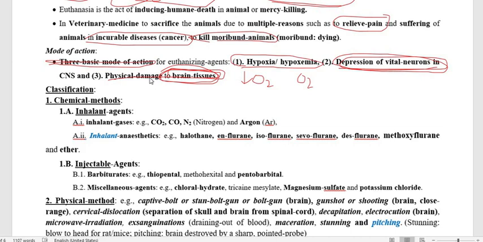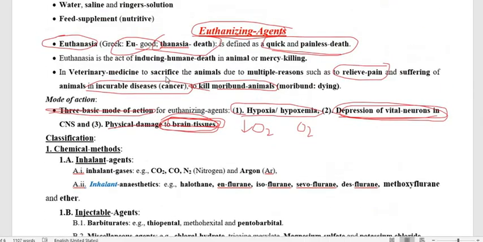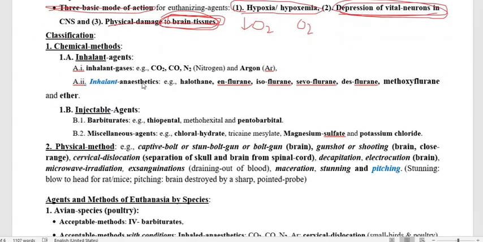Now we go through the classification of the drugs used as euthanizing agents. They are mainly of two types: the chemical method and the physical method. The chemical method is again subdivided into two types based on the way of administration: if you inhale the drug, it is called an inhalant chemical agent, and when you inject the chemical, it is called an injectable chemical agent.